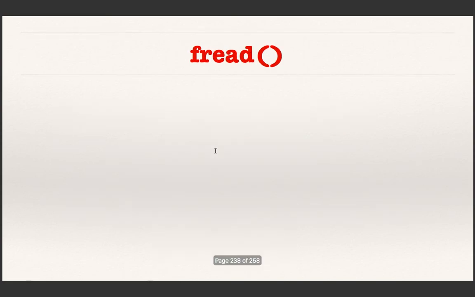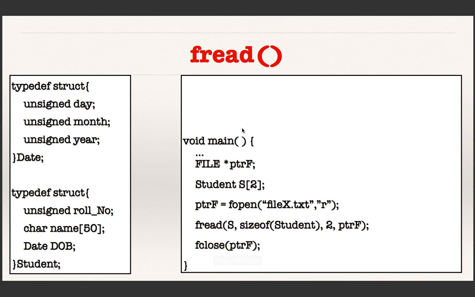Okay, now let us see what fread is doing. Fread is just doing the opposite. It will read the block of data into an array. So you can pass the array name and you can ask the fread function to read n elements into the array. Okay, so here is the example.